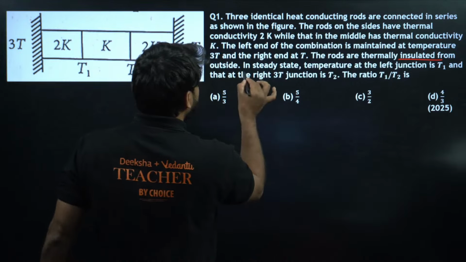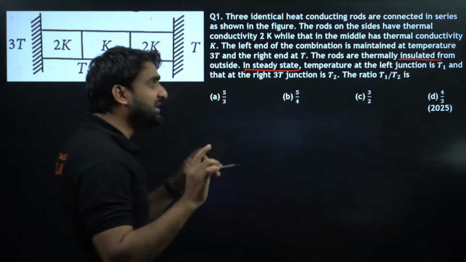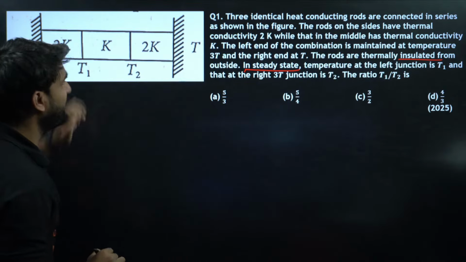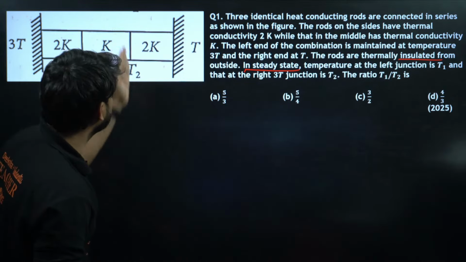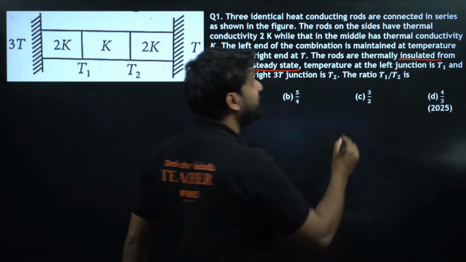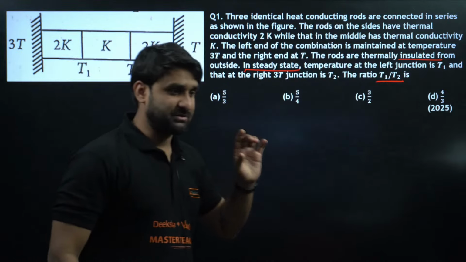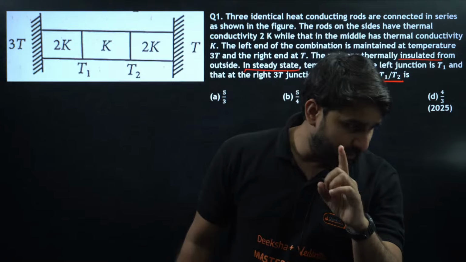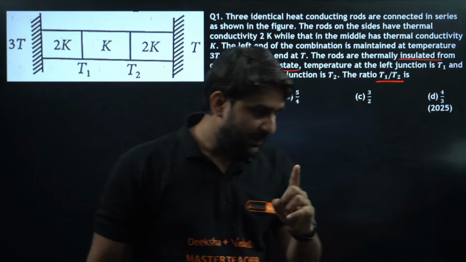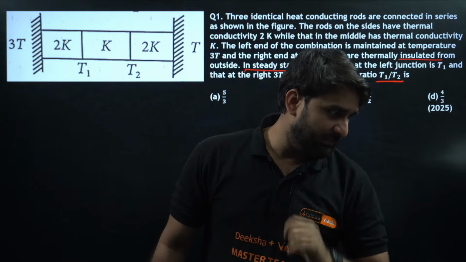In steady state, the temperature at the left junction is T1, and this junction has temperature T2. The ratio of T1 by T2 will be what? This is the question. A good, simple question. Which option will be correct according to you all? Tajuddin is saying option C will be the correct answer.